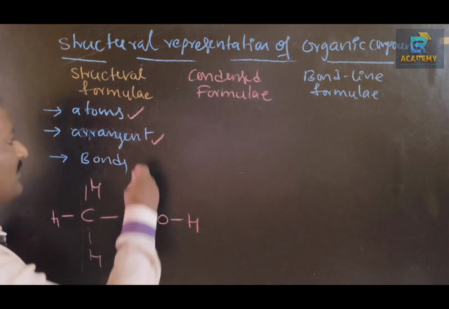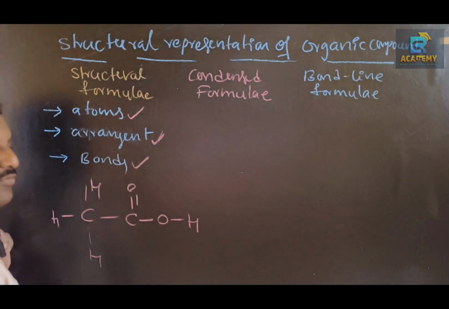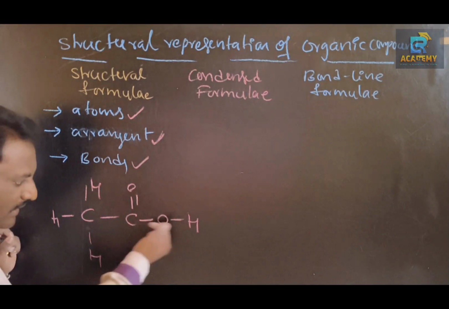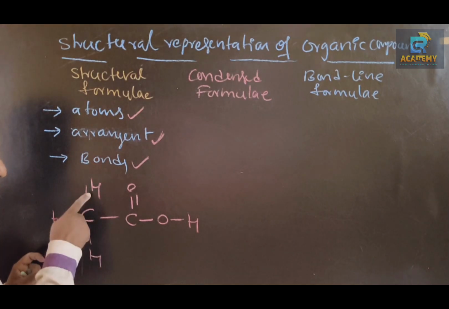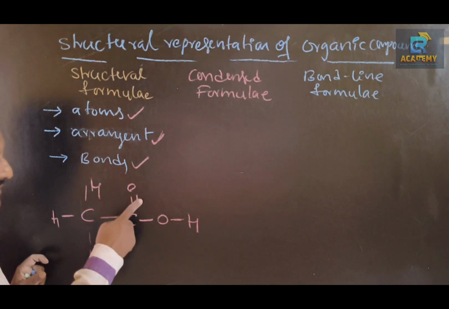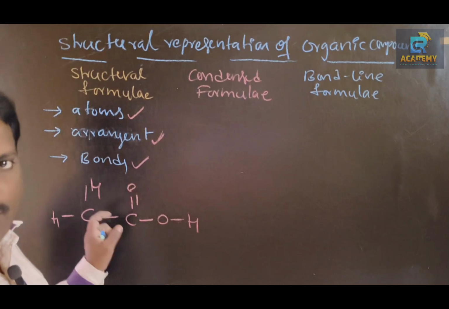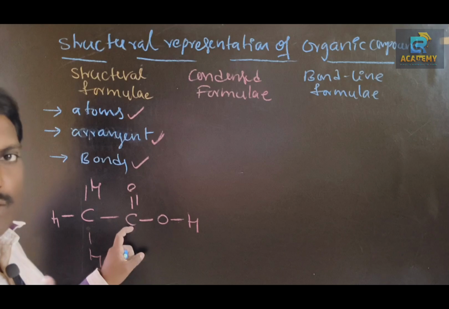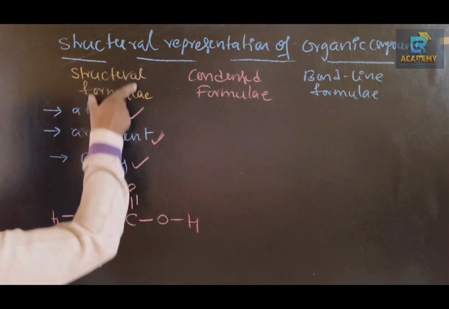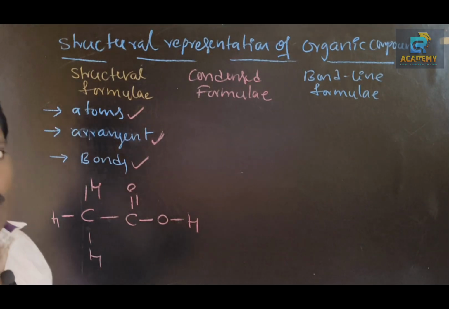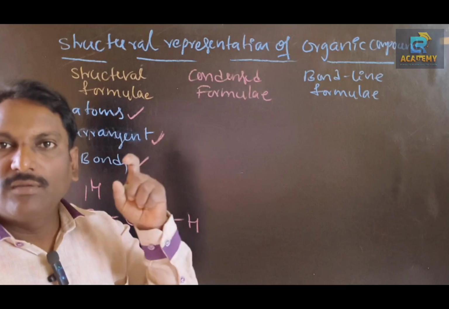Next, bonds: 1, 2, 3, 4, 5, 6, 7, 8. Eight covalent bonds are present. Among them, 1 pi bond and 7 sigma bonds. So in a structural formula, we can see atoms, the arrangement of atoms, and the bonds between them.